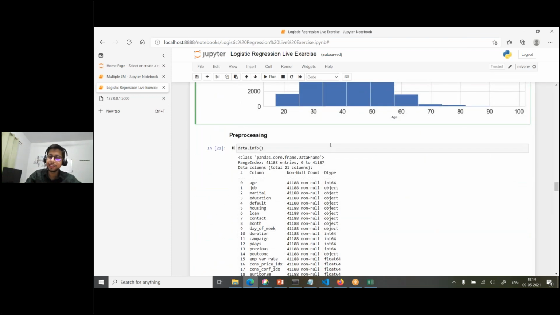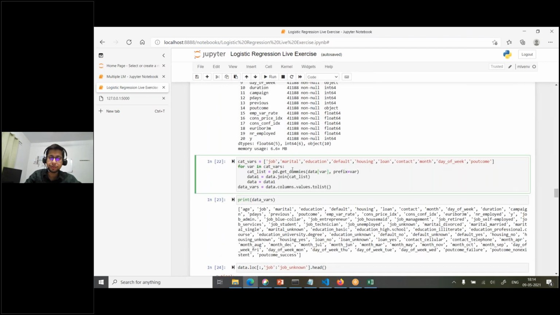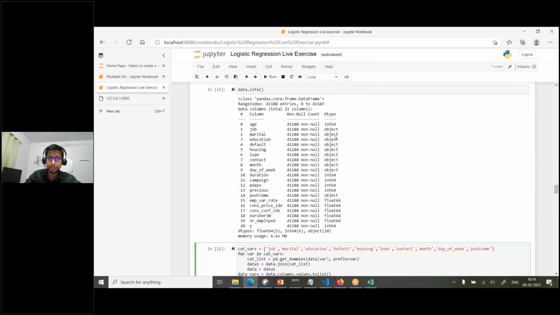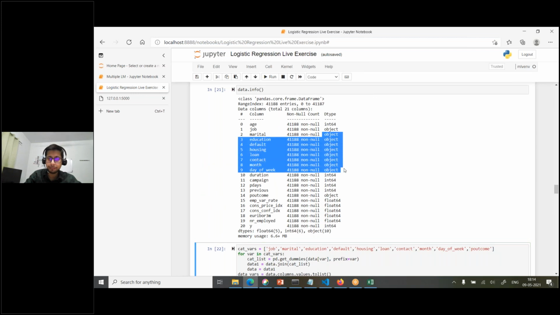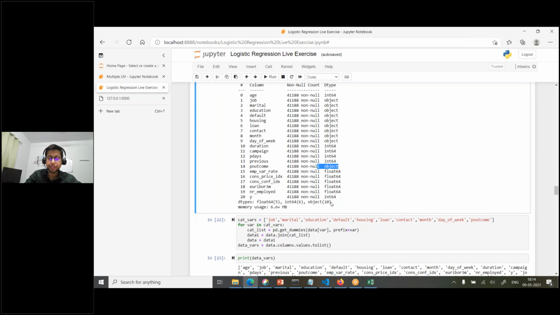So till here it was EDA, and next we do data pre-processing. We'll again get to know what the info is. I have run the same thing again, and we'll separate the columns based on this info. We'll get to know how many are categorical variables. These objects are nothing but the categorical variables, where we have certain categories.